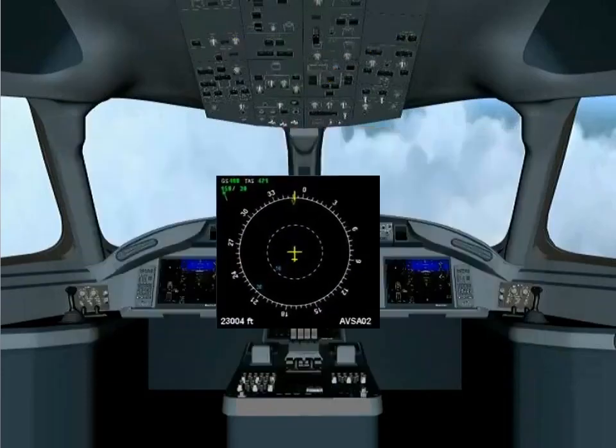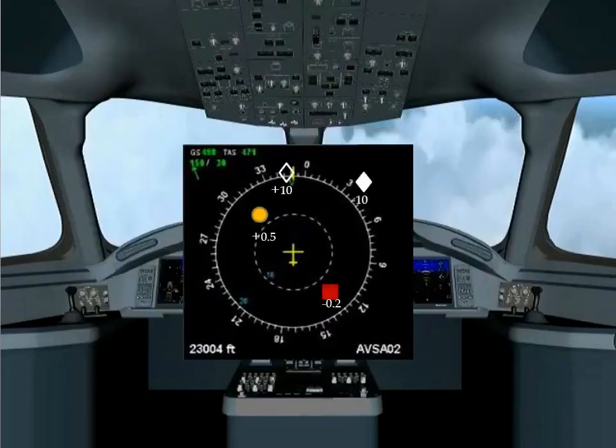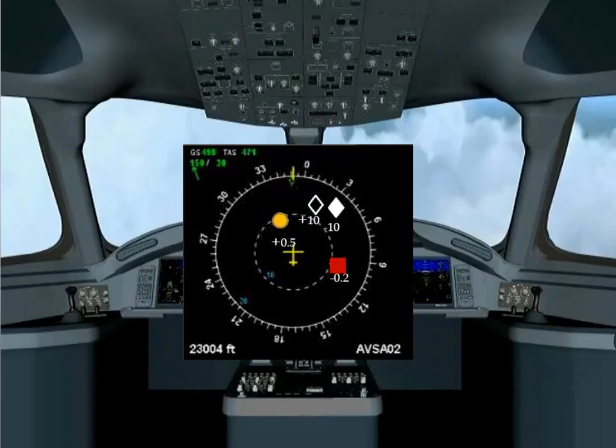The traffic information display system is designed to aid visual acquisition of an intruder. It indicates the relative horizontal and vertical position of other aircraft in the vicinity by measuring the replies from their transponders. Each symbol is displayed on screen according to its relative position to own aircraft. The display accuracy depends on the selected scale. When the 10 nautical miles scale is in use, the positional accuracy is approximately 1 nautical mile in range and +/-10 degrees in bearing. Vertical data is also shown with the relevant symbol if the intruder is reporting altitude.